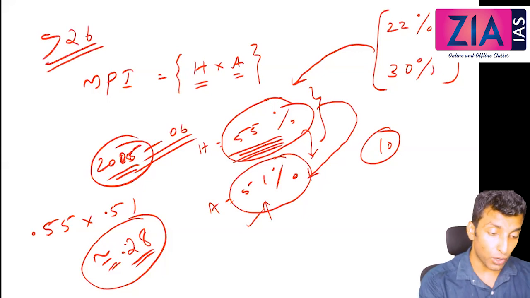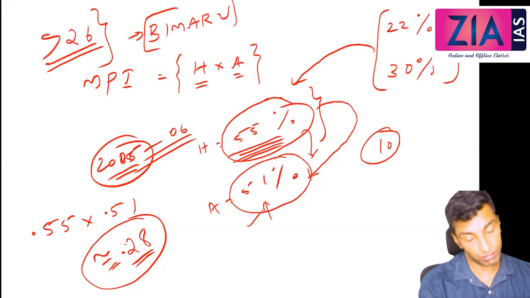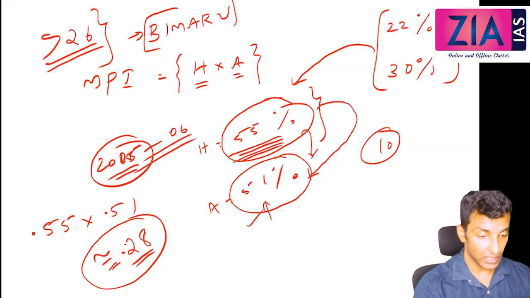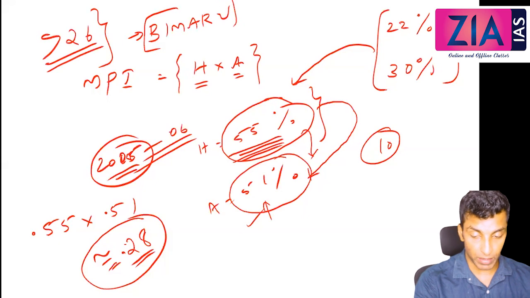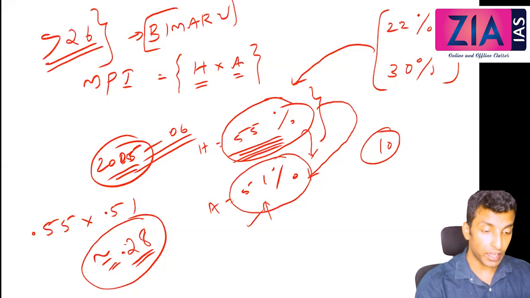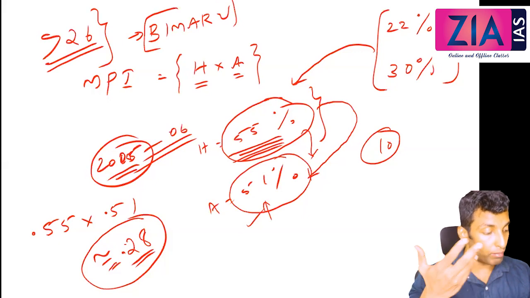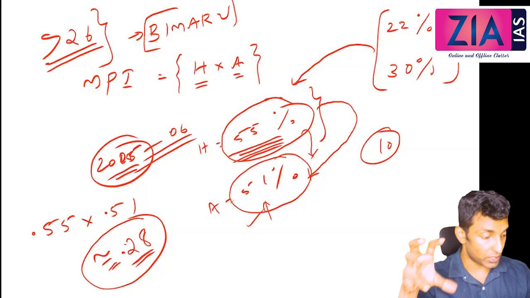And almost all the poor are located in states like the Bimaru states: Bihar, Madhya Pradesh, Rajasthan, Uttar Pradesh, etc. In India, poor people are more than in any country.